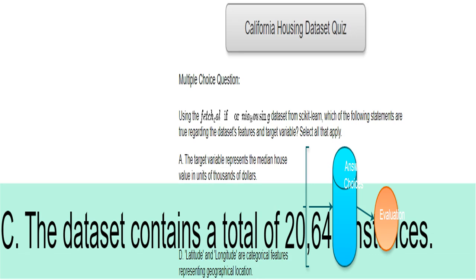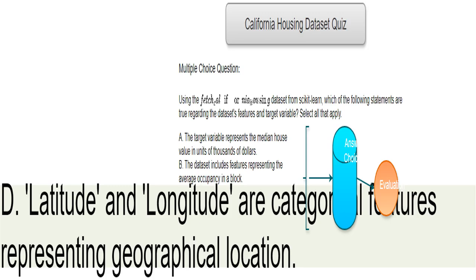This option claims that the average number of people per housing unit is directly provided as a feature in the dataset. I will verify this by examining the dataset. This statement claims the dataset has 20,640 rows of data. I will verify this by checking the shape of the dataset using code. This option suggests that the latitude and longitude values are categorical. However, I expect these to be numerical values representing coordinates, rather than categories. I will verify the nature of these features.